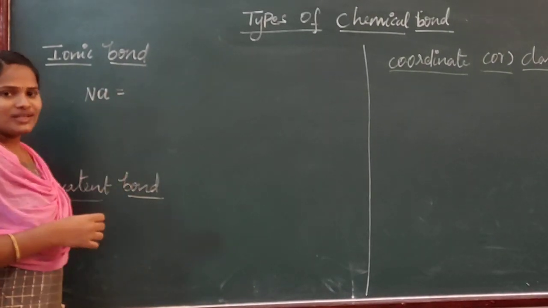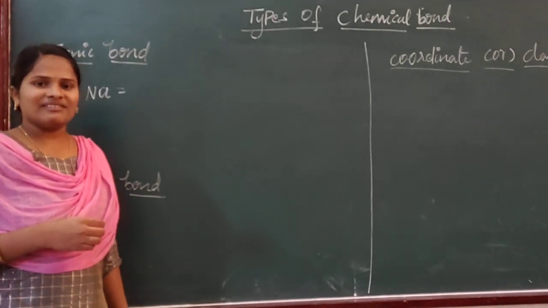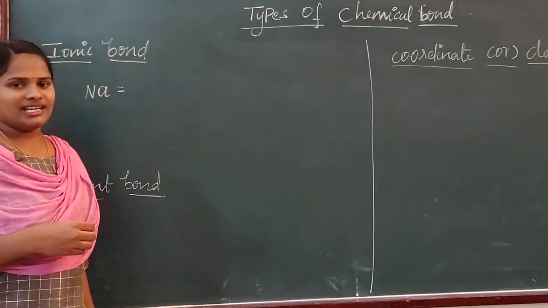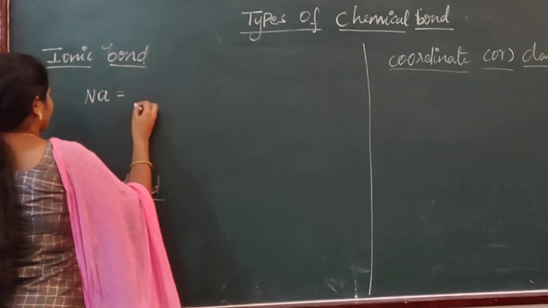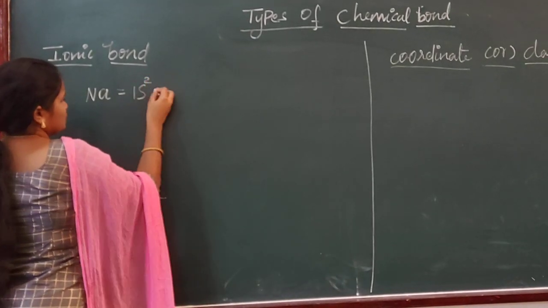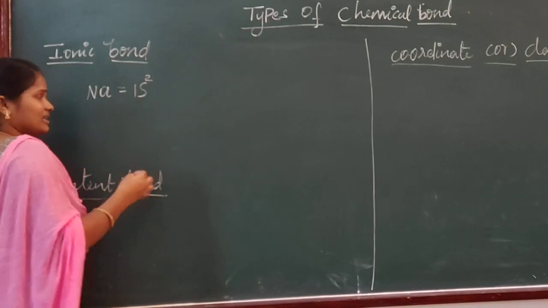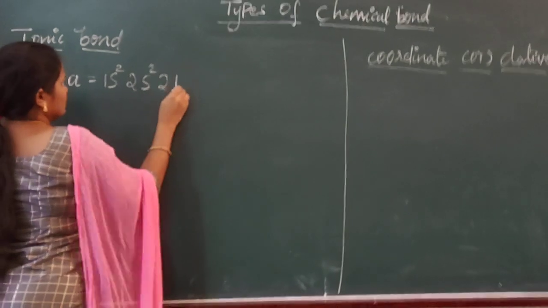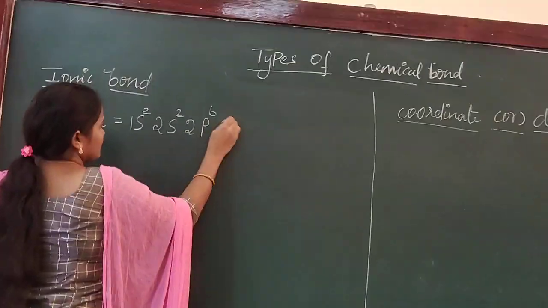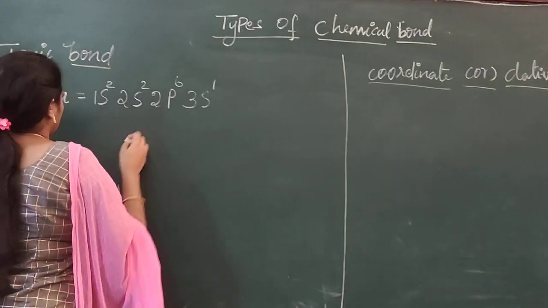Sodium. We know that sodium atomic number is 11. Now I am going to write the electronic configuration, then you will understand it very clearly. Atomic number 11, so electronic configuration 1s2, 2s2, 2p6, 3s1.